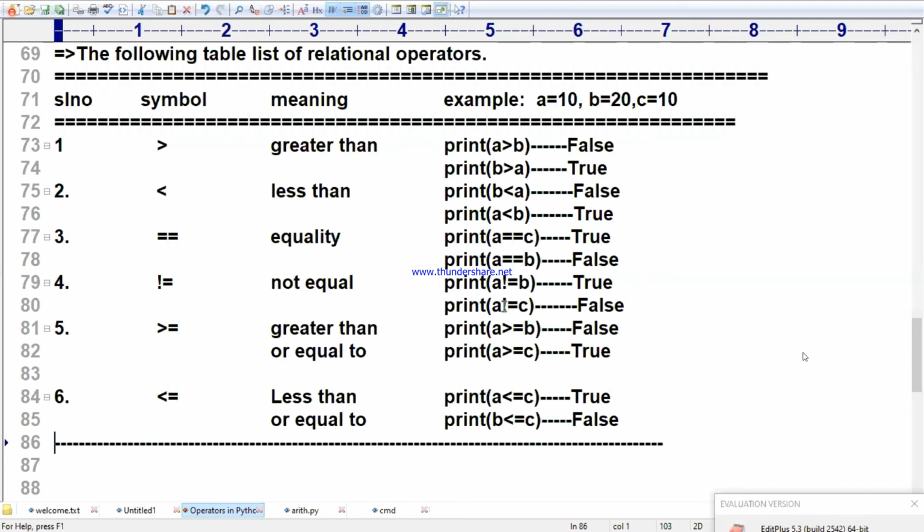We can read multiple inputs by using the sys module. For example, I want to enter your address: first line, second line, and so on.